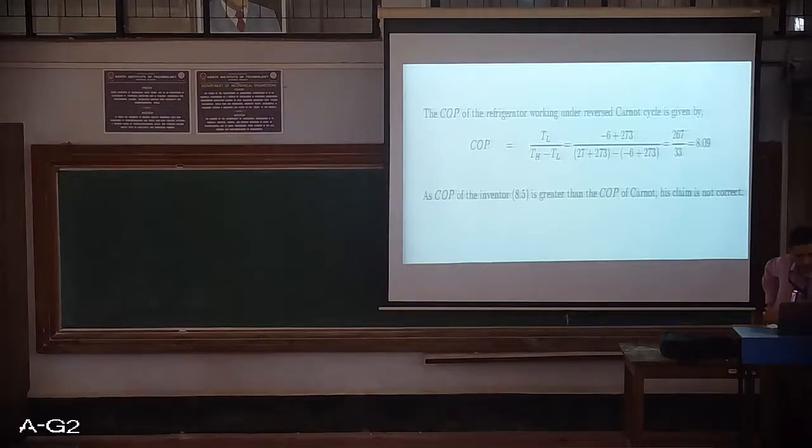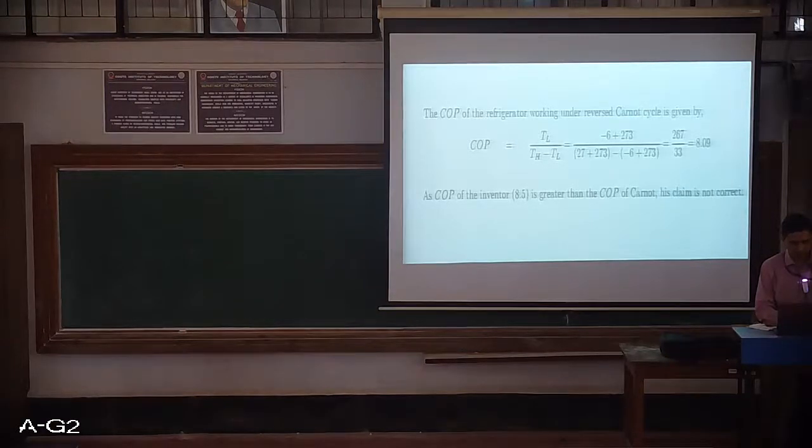But the inventor is claiming that the COP is 8.5, which is greater than the COP of the Carnot. So just by substituting the temperatures of the source and the sink, we are able to tell whether his claim is correct or not. We are getting a maximum COP of 8.09, whereas the inventor is claiming a COP of 8.5, which is not possible at all, as it is greater than the Carnot COP. So his claim is not correct.